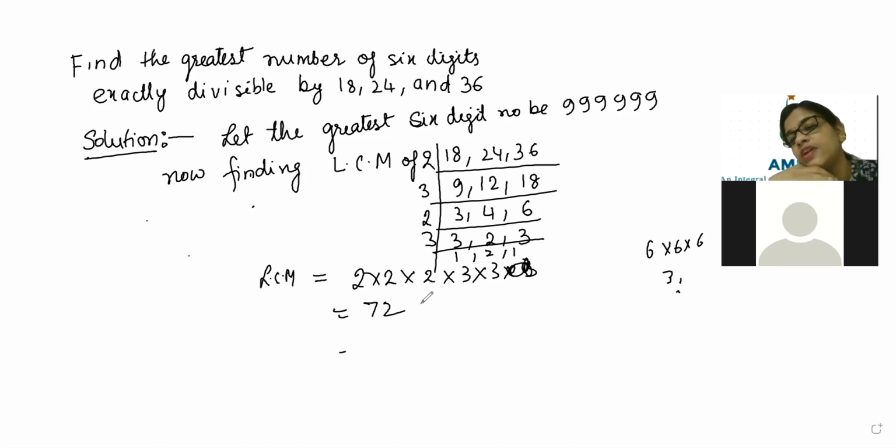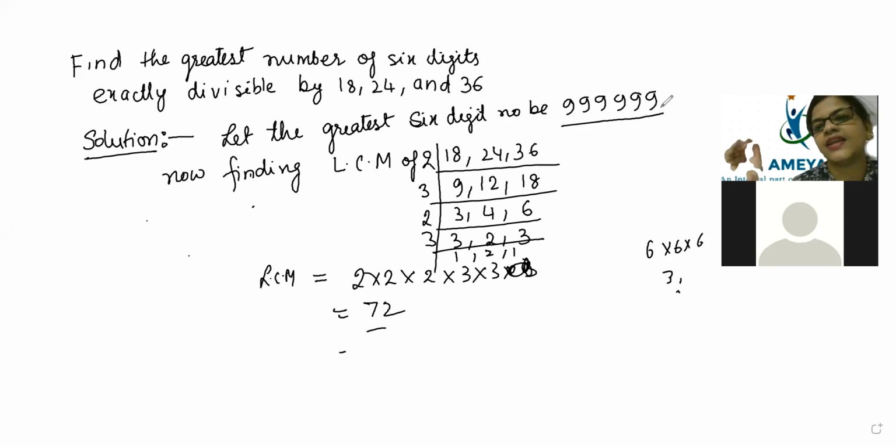But beta, why have I not told 216 as the correct answer? Because the smallest number, 216, if you subtract it from 999999, it will not be the correct one, because the number is bigger and 18, 24 and 36 will not be coming exactly. So the extra 3, which we ignored. Ultimately, I saw that 2 and 3 are there. So we will take the LCM one more time. It will come as 72. Now this 72 will divide 999999.